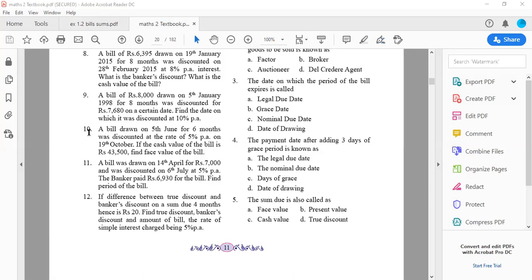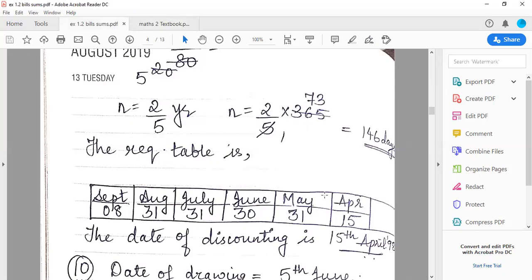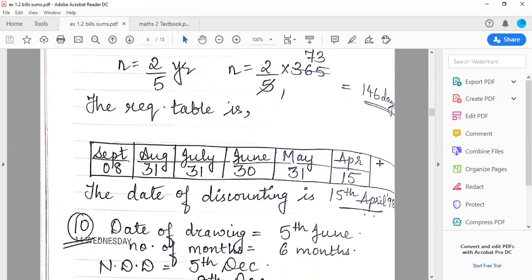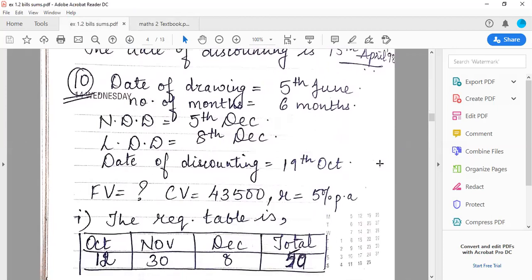Okay, so as you all have read the question, the cash value of the bill is given. You have to find the face value of the bill. Now they have not told you bill kitne amount ka tha. You have to find the face value of the bill. Okay, so moving forward with the sum, here's the solution.